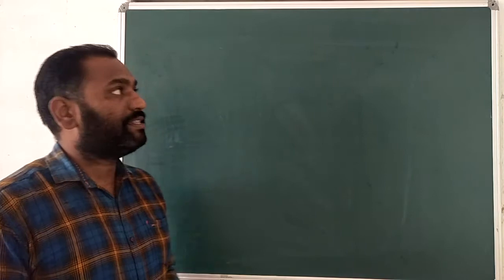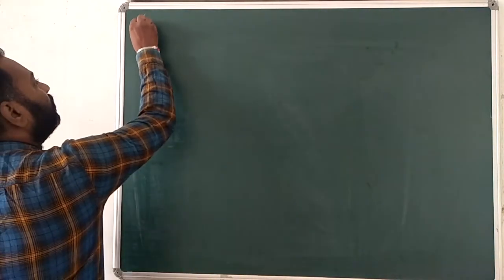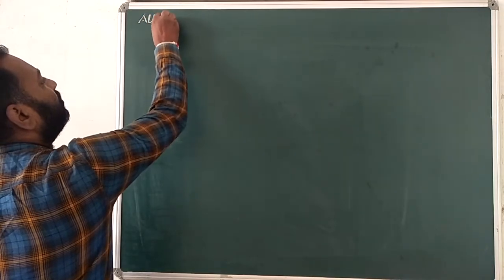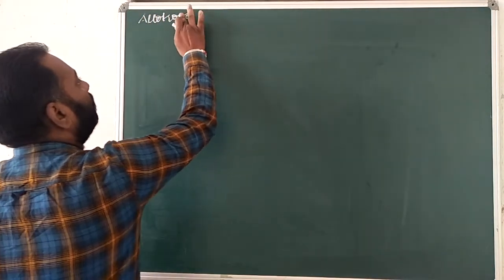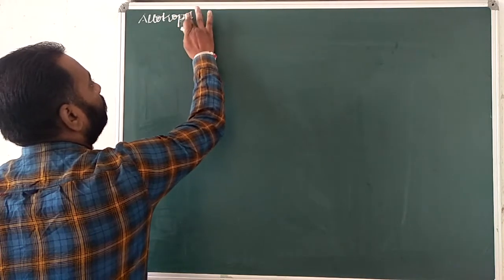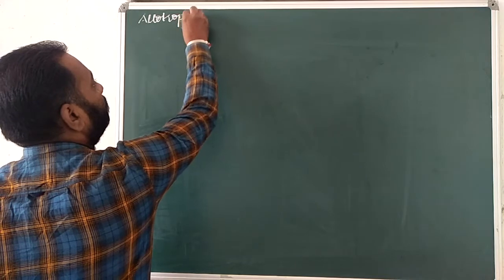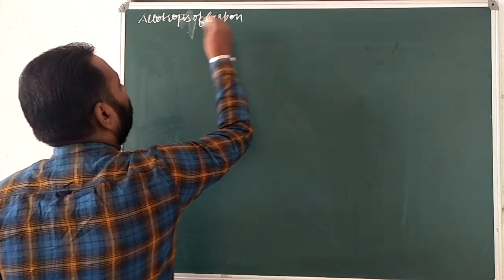Now students, we are discussing the two allotropes of carbon.